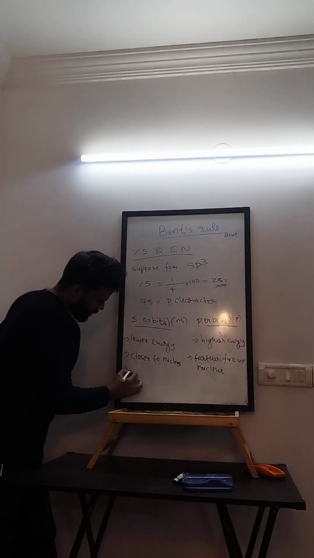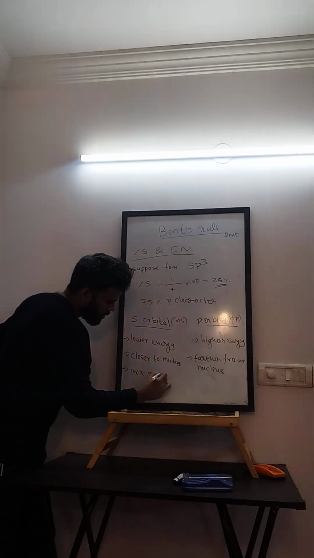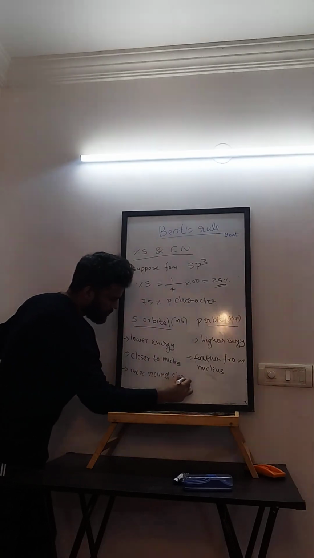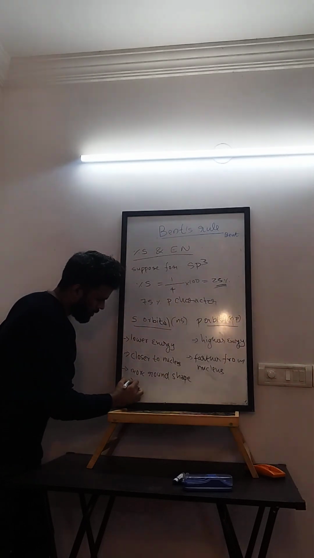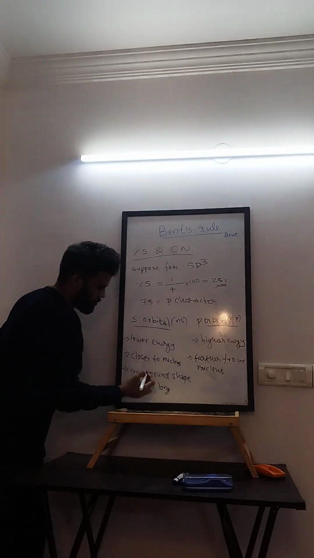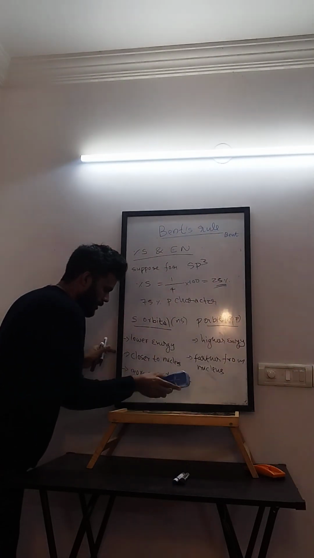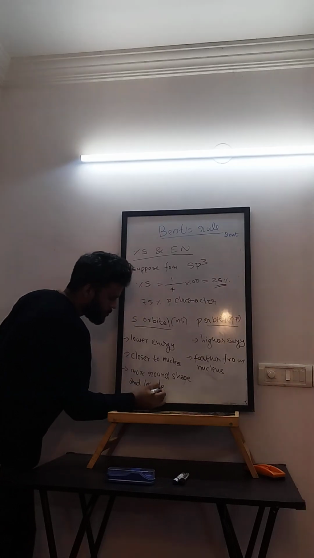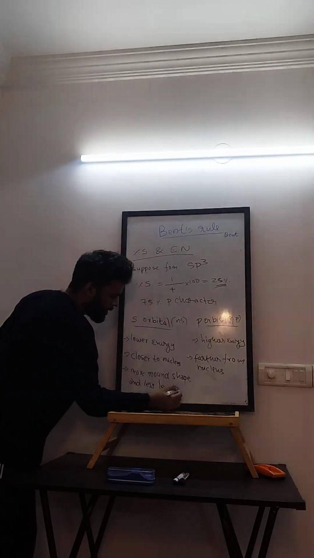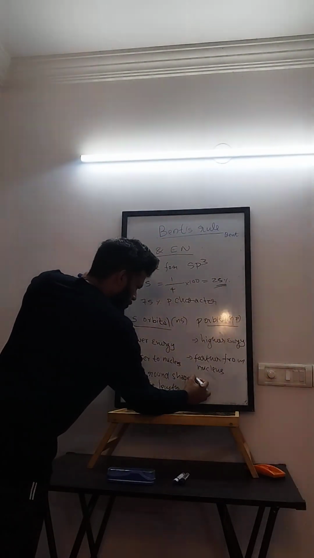This is more round shaped and less long, not long, I'll write less lengthy. I'm using these words so that you get a graphical understanding of what we are going to discuss.